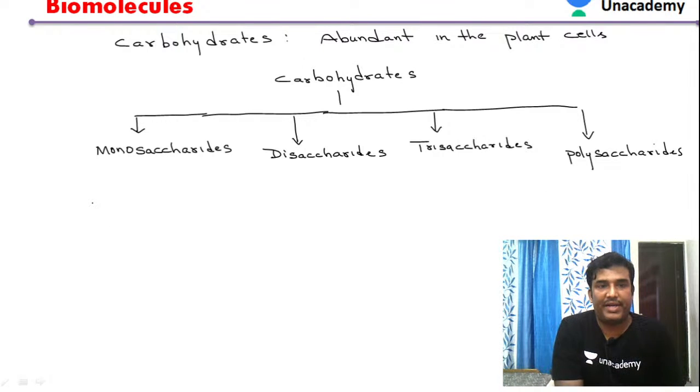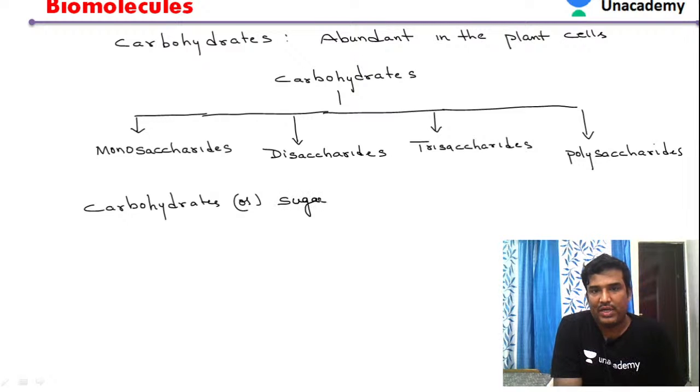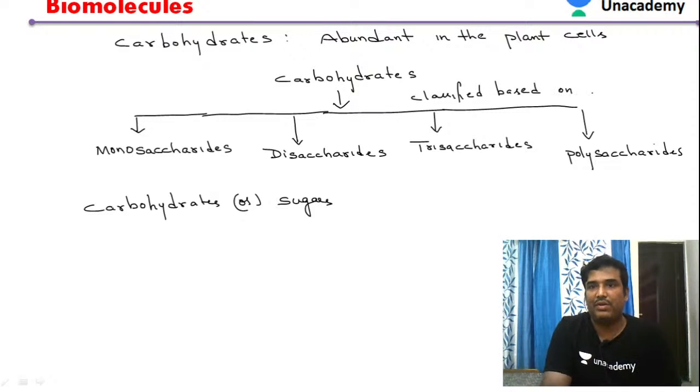Let us see how the carbohydrates are classified. Carbohydrates are also called sugars. So how are they classified? Carbohydrates are classified based upon the number of sugars present in the carbohydrate.